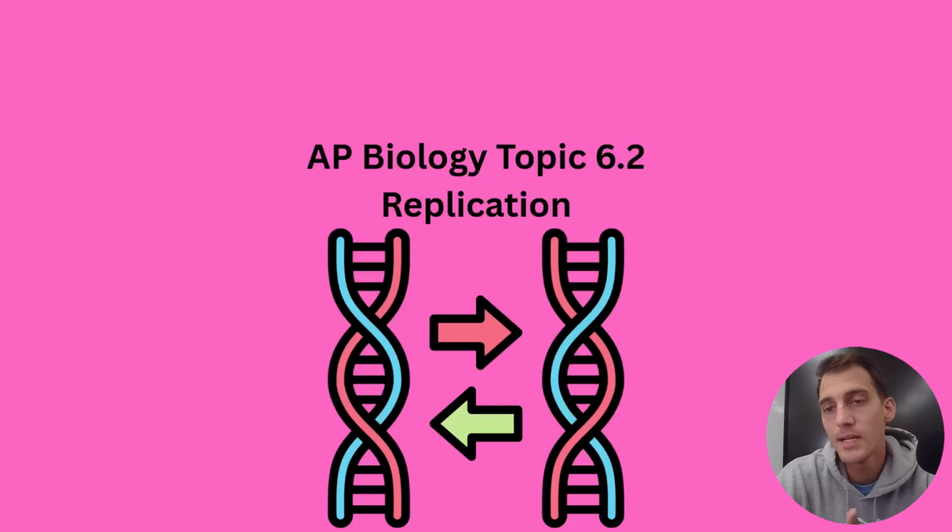Today we're getting into topic 6.2, and that is on replication. This unit is on gene expression, and I talked about DNA and RNA structure in the last topic. I talked about how important DNA and RNA structure were going to become for our understanding of how gene expression works, right? And gene expression is the process by which cells make their proteins using DNA as a code. But we're not getting there yet.